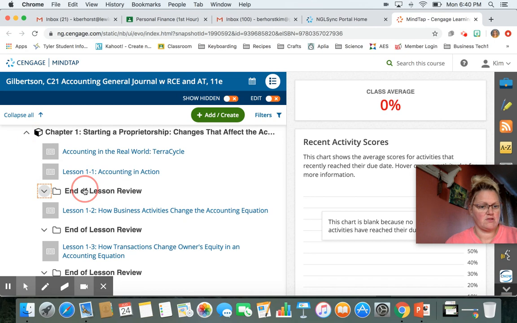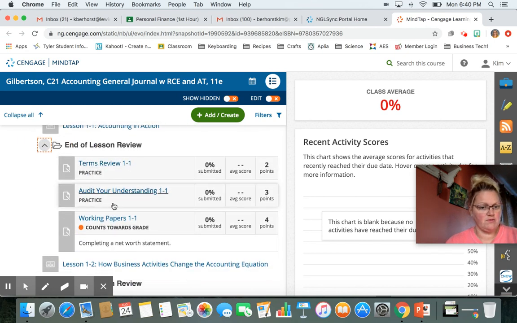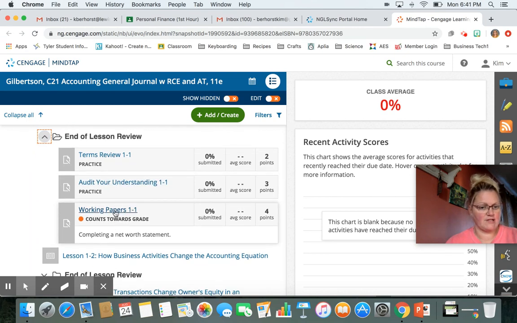So now we're going to go to end of lesson review. There is terms review. There's an audit your understanding. And we're going to work on working papers 1-1. So I'm going to click that.